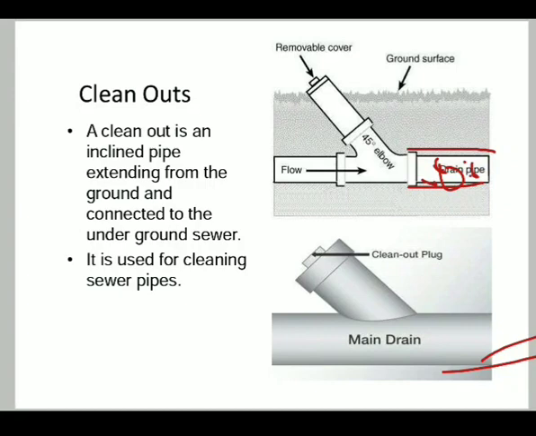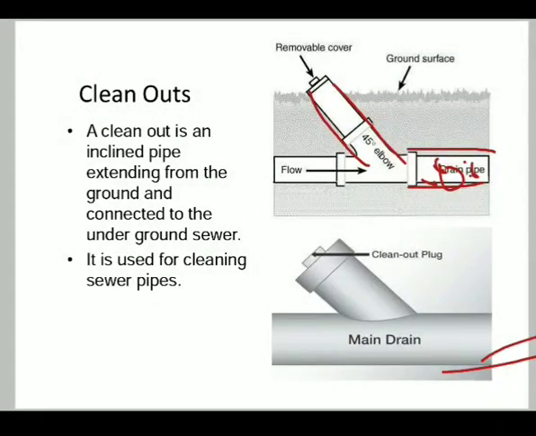We can remove this cover, and this is the cleanout at a certain angle from the main sewer, and after removing this cover we can flush water from there and the whole obstruction gets cleared.